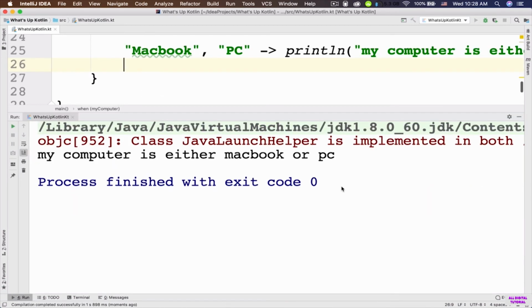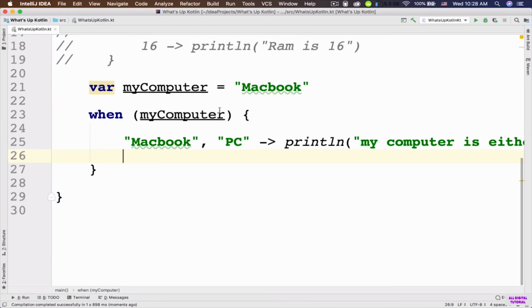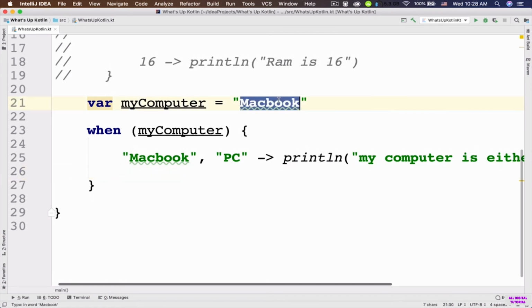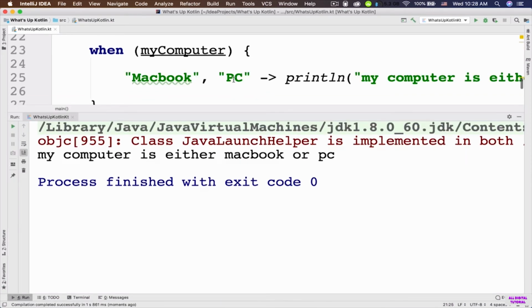If you want to, you can also indicate multiple values for the variable that you specify inside a when expression. Now in the console it says my computer is either MacBook or PC. For example, if I change the value of this MacBook to PC, it is also going to execute this case because the PC is also mentioned here. So now it says my computer is either MacBook or PC.